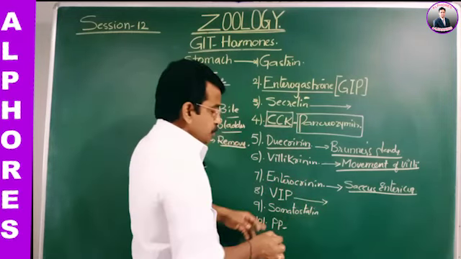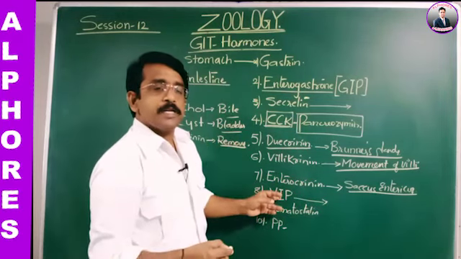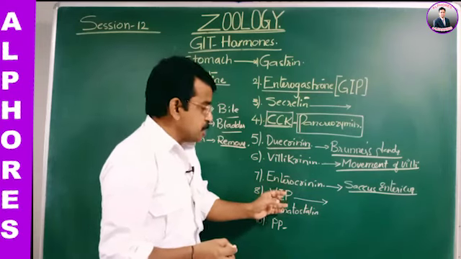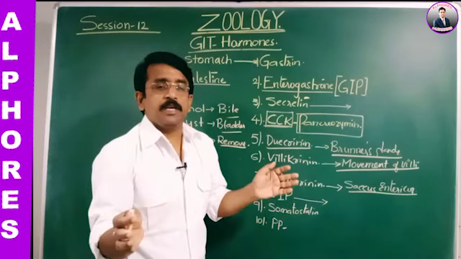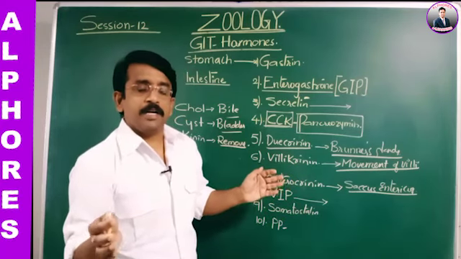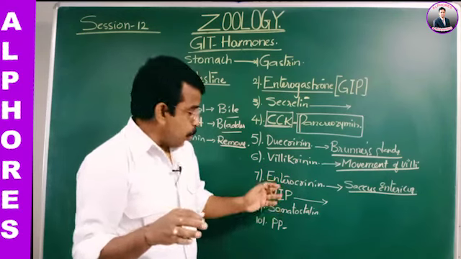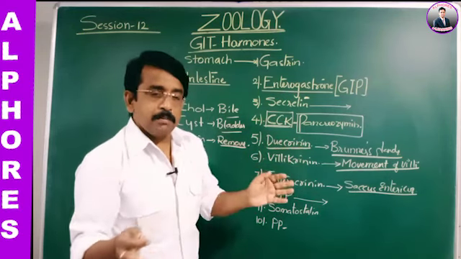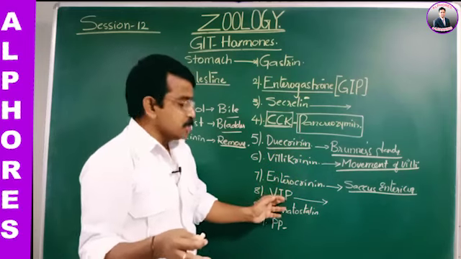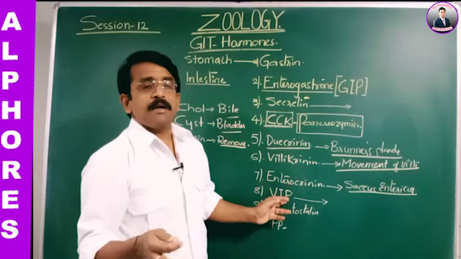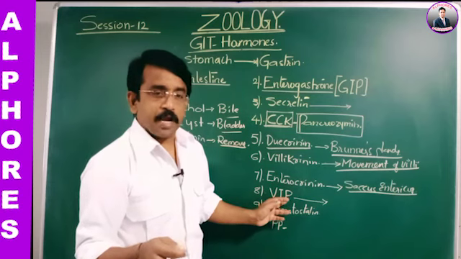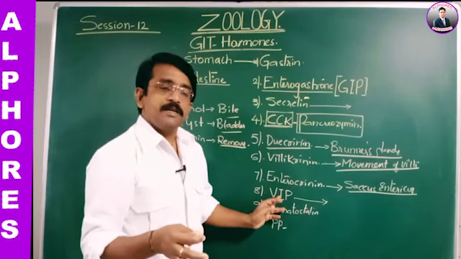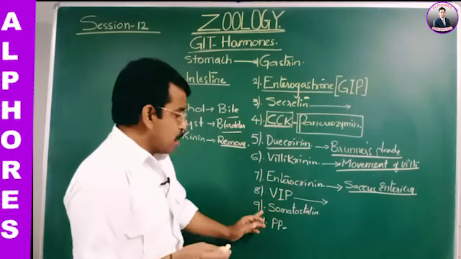Vasoactive intestinal peptide is a hormone secreted from the intestinal mucosa, and this is the hormone which dilates the blood vessels of the intestine, as vaso refers to the blood vessel. It also inhibits the gastric movement, such that it inhibits the gastric juice. That is the role of vasoactive intestinal peptide hormone.